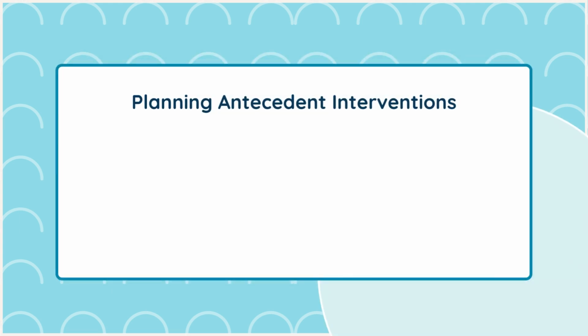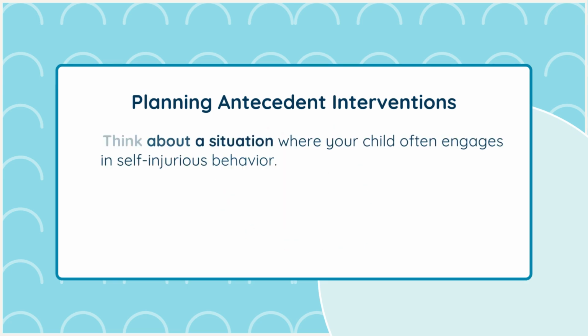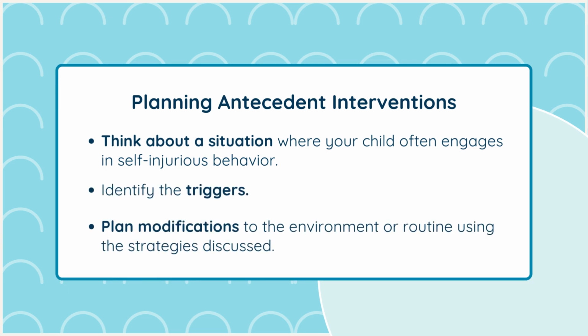Planning antecedent interventions. Now it's your turn. Think about a situation where your child often engages in self-injurious behavior. Identify the triggers and plan modifications to the environment or routine using the strategies we've discussed. This practice will help you become more comfortable with implementing antecedent interventions.